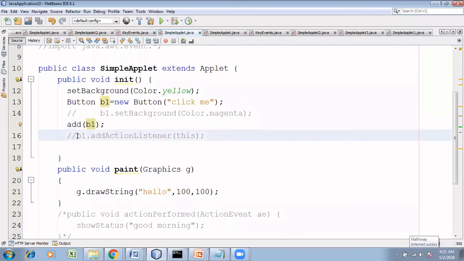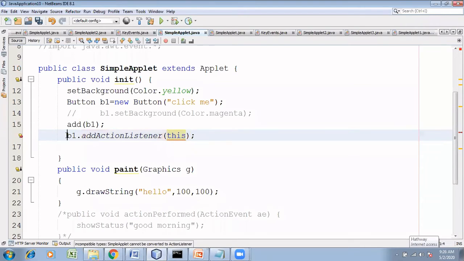So how do I register a listener for this? B1 dot, and the name of the type is action here. Whenever you do something to a button, it is called action. If you do something with a mouse, it is called mouse listener. Same way, for button, it is action listener. B1 dot add action listener. The listener here is the applet itself, therefore we are giving this as the receiver listener object.